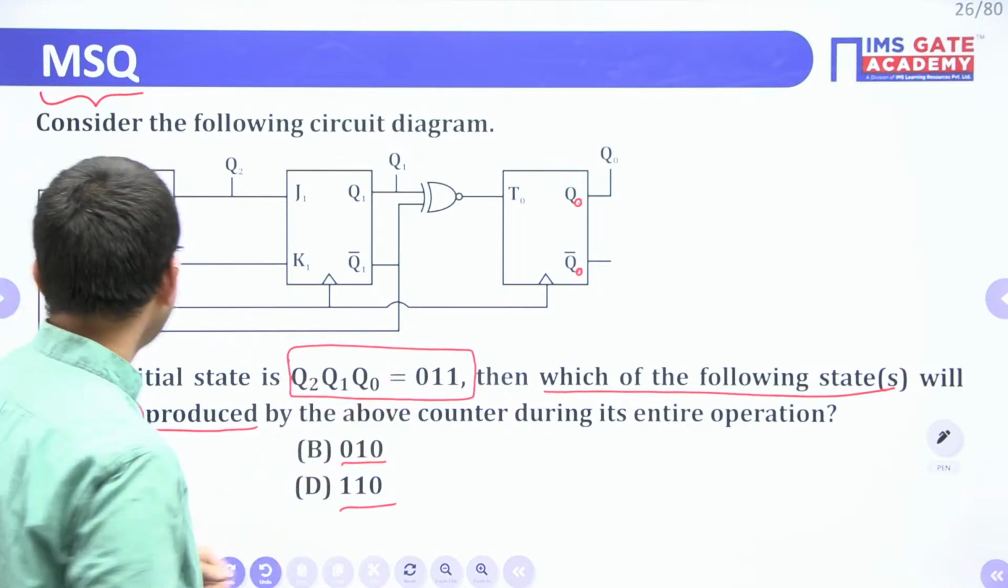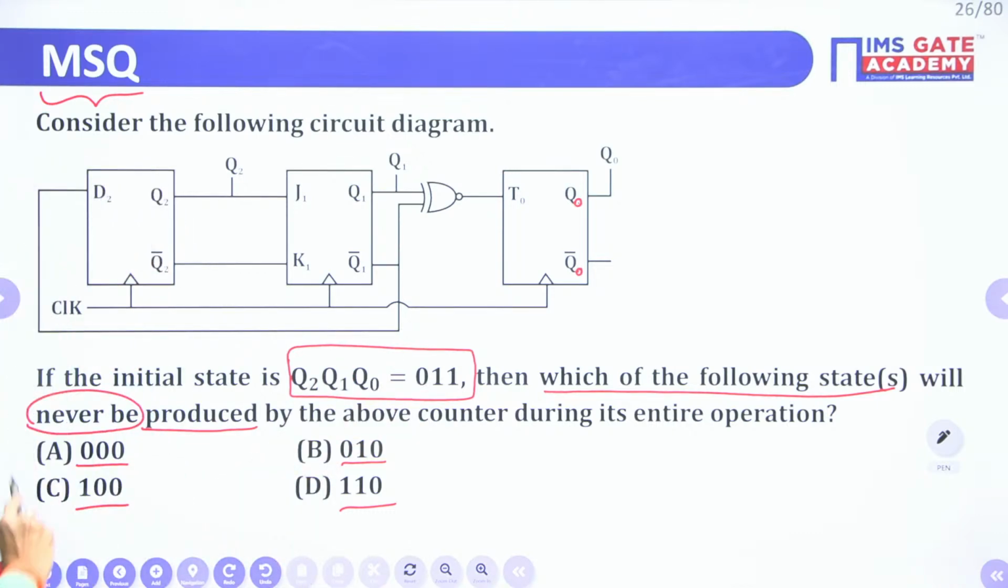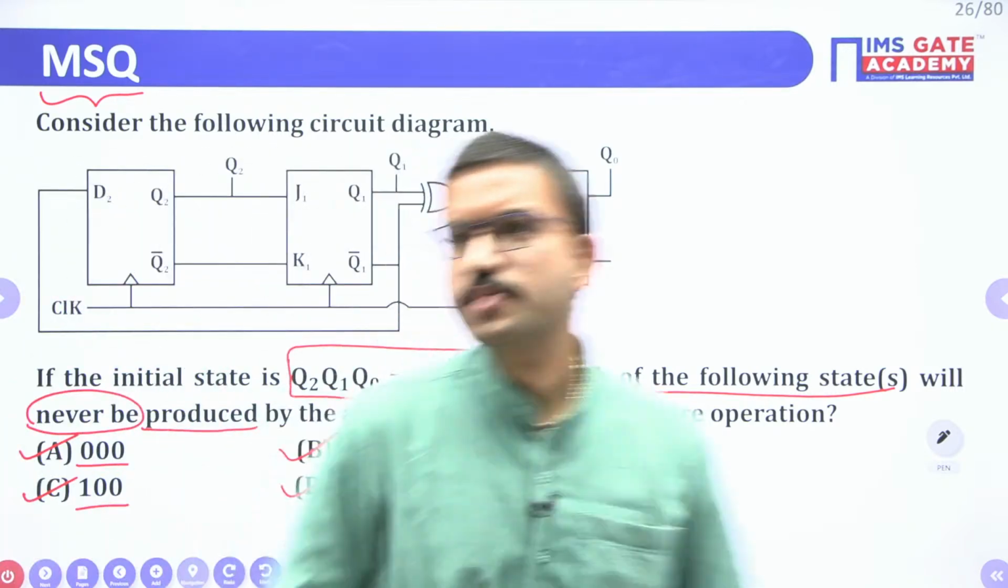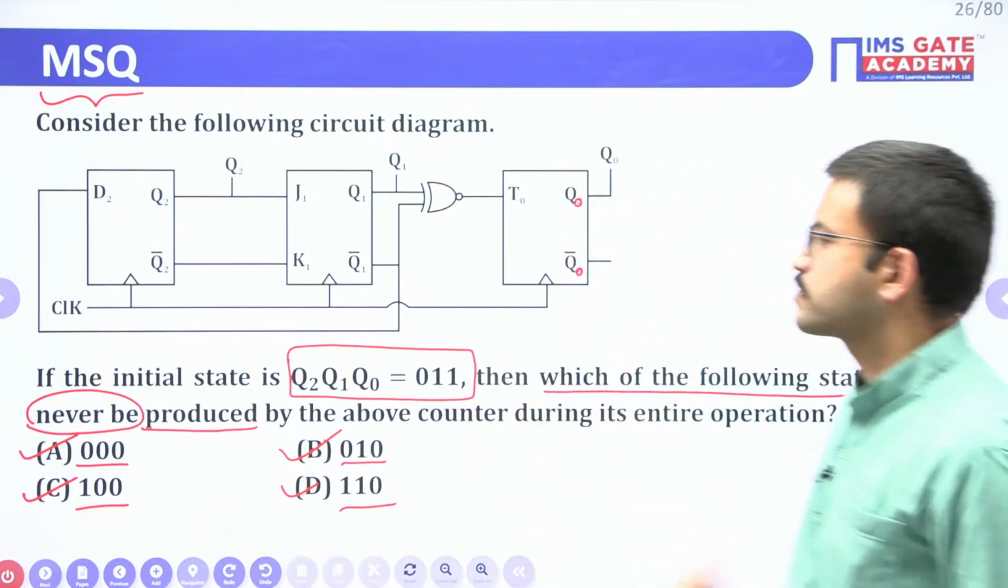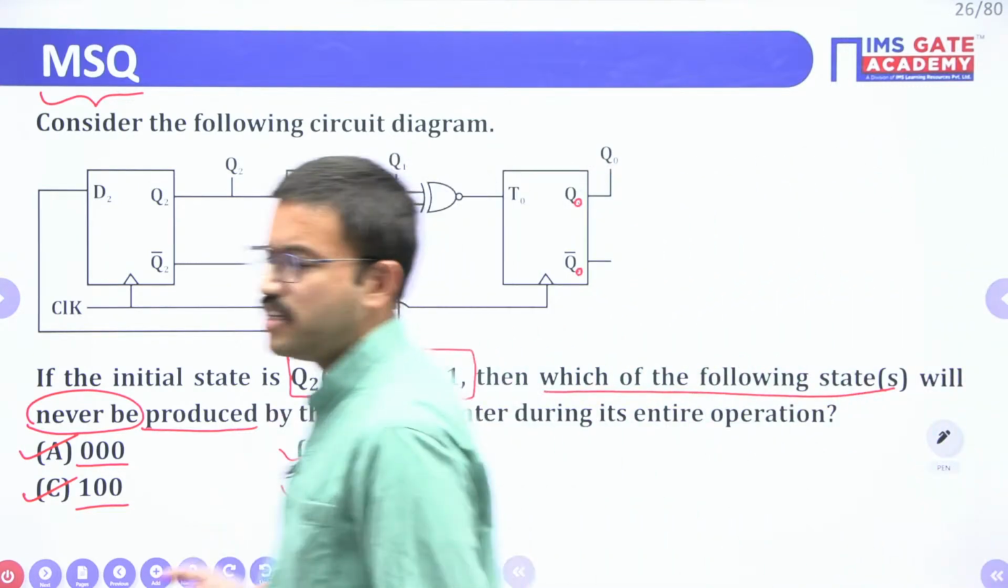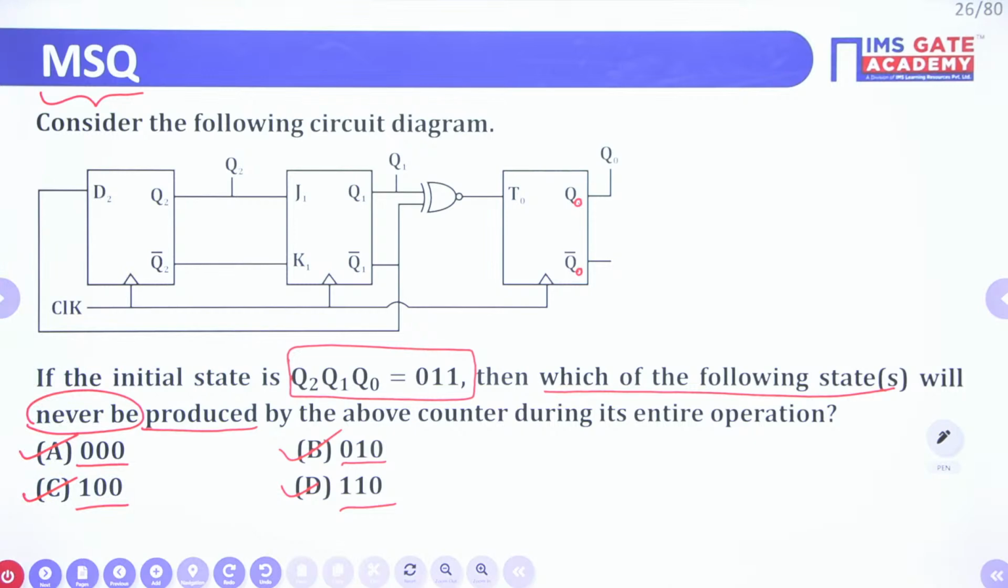So according to the given question, since it is MSQ, all the 4 options are correct. All the 4 options are correct. So all of you quickly respond. Is it clear for everyone how we got all the 4 options as correct? So all of you quickly respond. Yes, very good, very good.